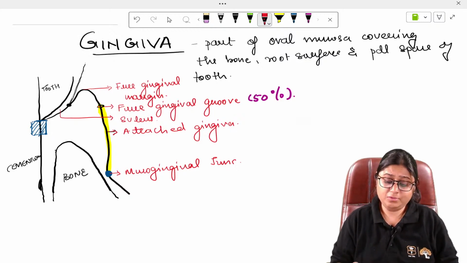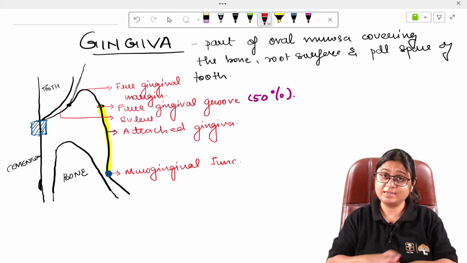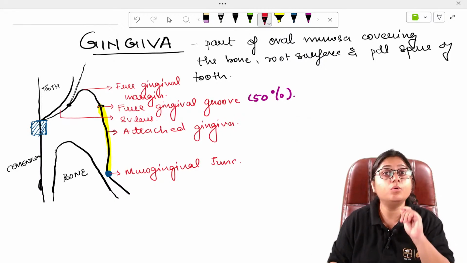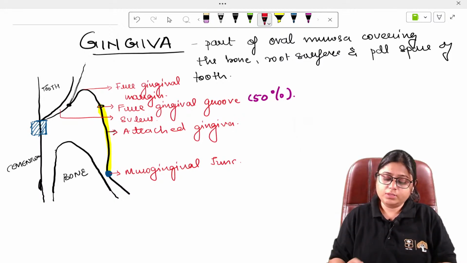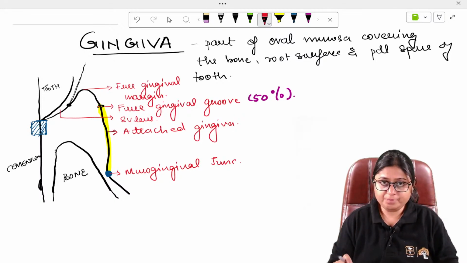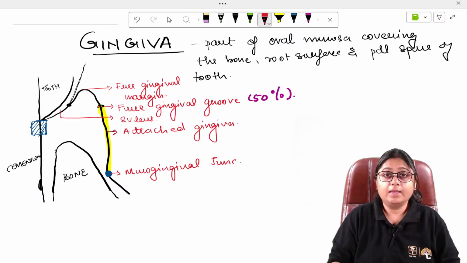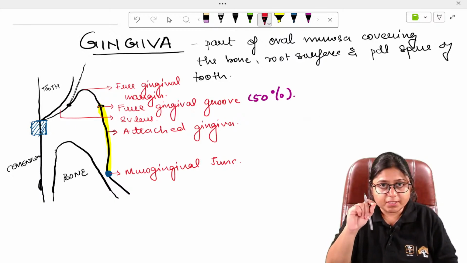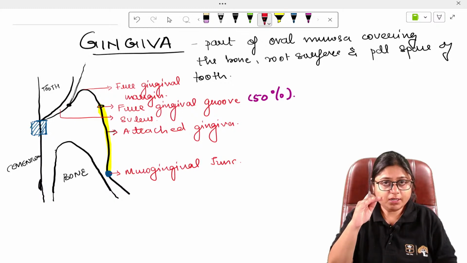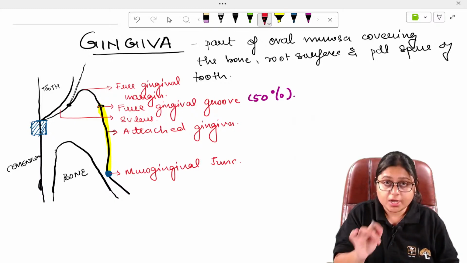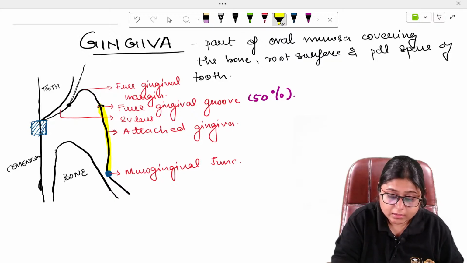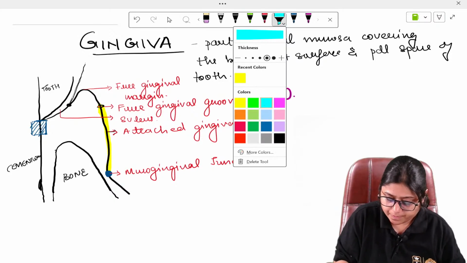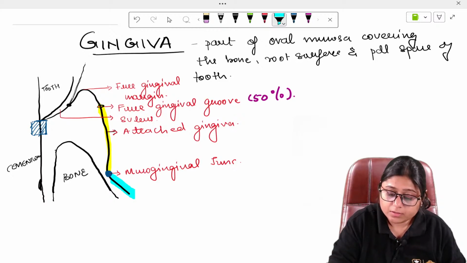It's not only present in patients, okay guys, it is present in everyone. Even right now, you can look into the mirror and see where your mucogingival junction is. This mucogingival junction is a point of attachment, a junction between the attached gingiva and the alveolar mucosa. This is your alveolar mucosa.